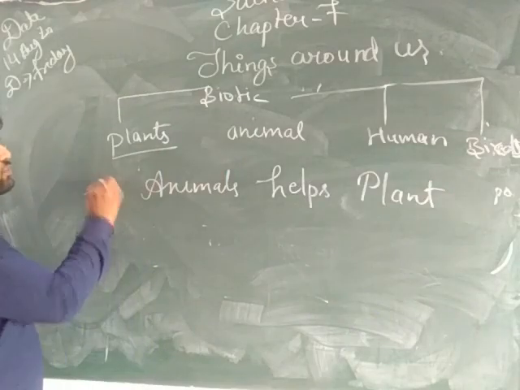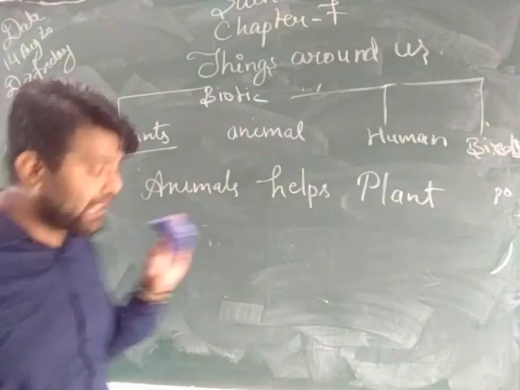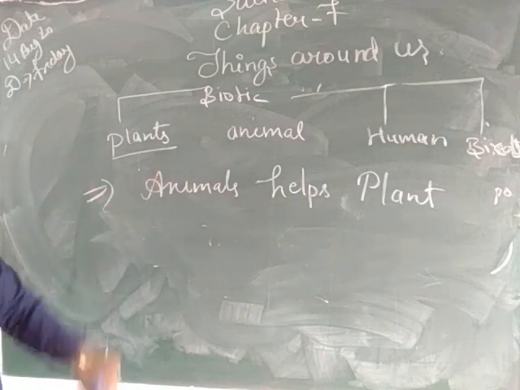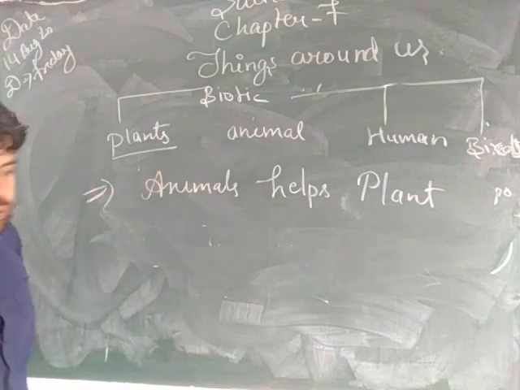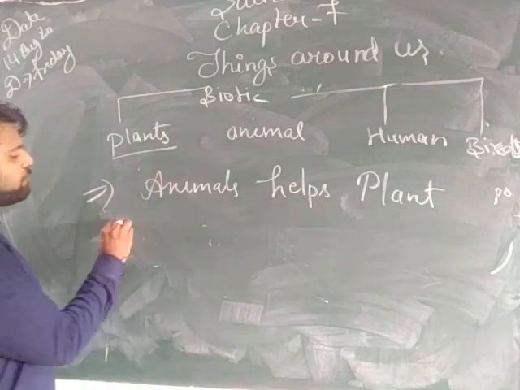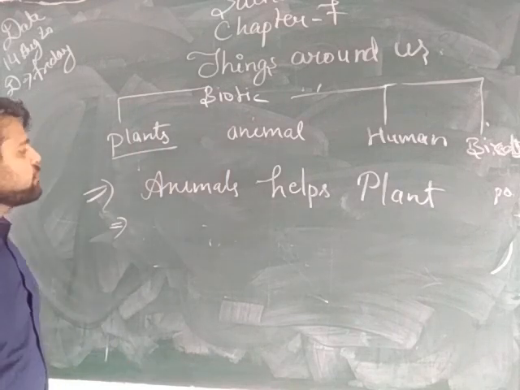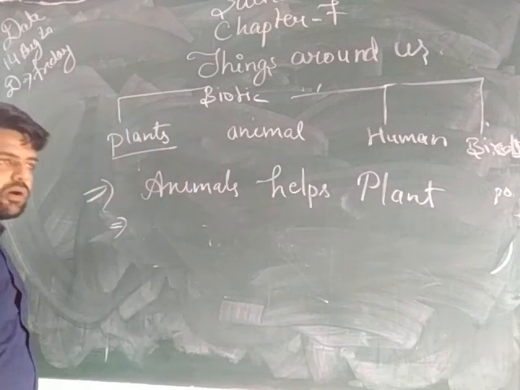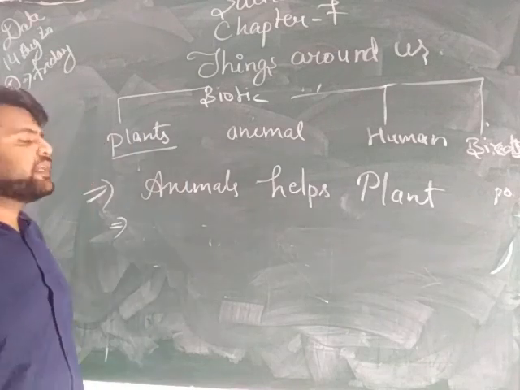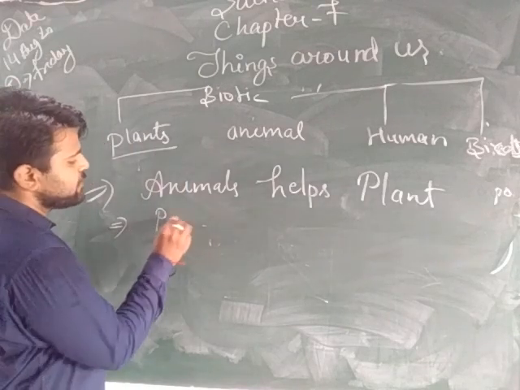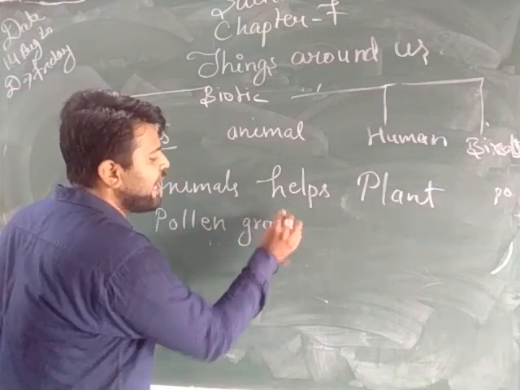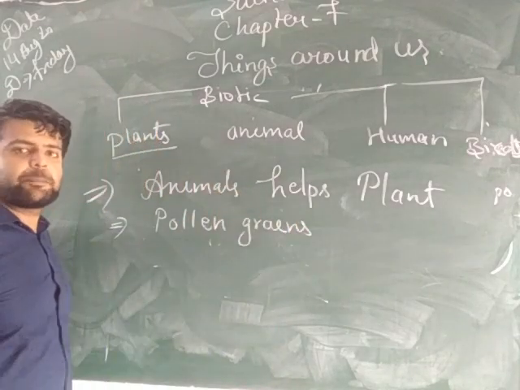These were some of the uses of how plants help the animal. Now we are seeing some of the uses of how animals help the plant. So first use, some animals like butterflies or birds carry the pollen grains, which help the plant to reproduce.